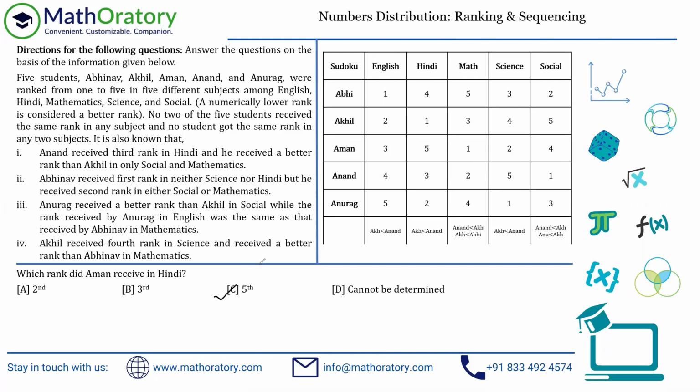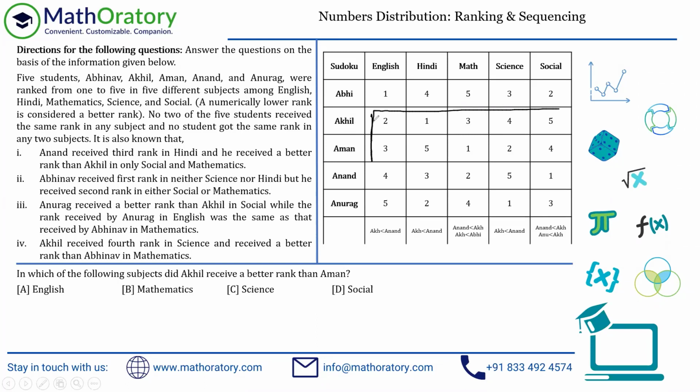So that will be option C. Second question, in which of the following subjects did Akhil receive a better rank than Aman? So Akhil receives a better rank than Aman. Okay, so we are comparing these two rows, right? So in which of the following subjects, by the way? So Akhil gets a better rank in English and in Hindi. So only in these two subjects than Aman, right? So out of this, we have English. So that is the answer, option A.